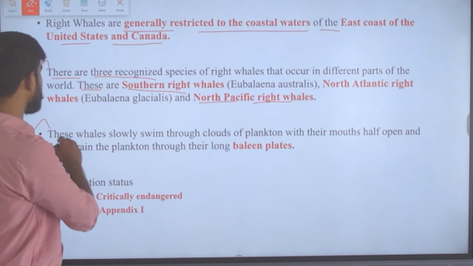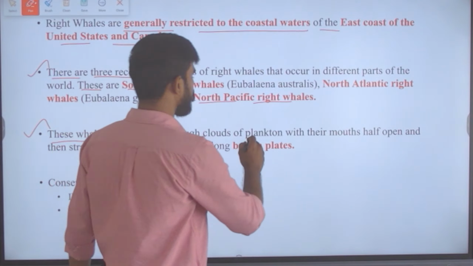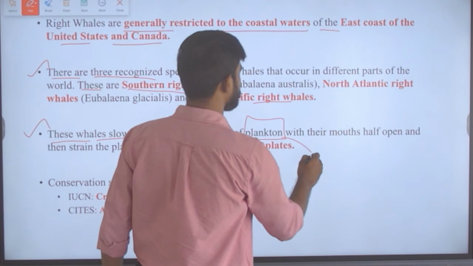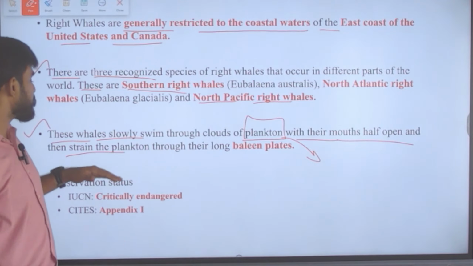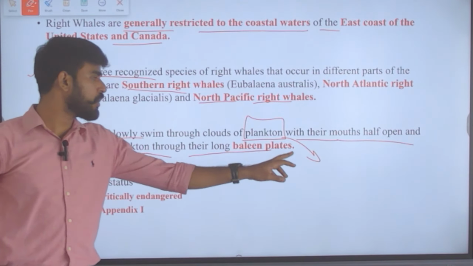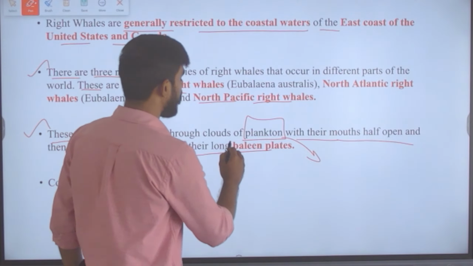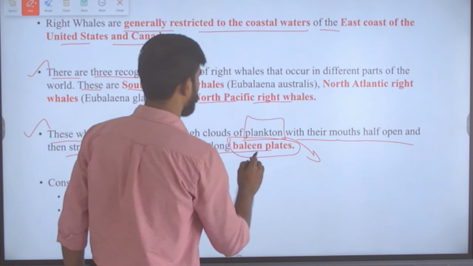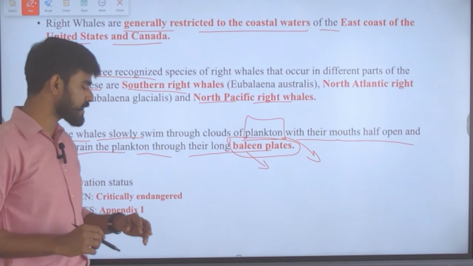These whales slowly swim through a cloud of plankton, because plankton is their major food, with their mouth half open, and then strain the plankton through long baleen plates. So here we need to understand what this baleen plate is and what is the speciality of these plates. That we'll see in the next slide.